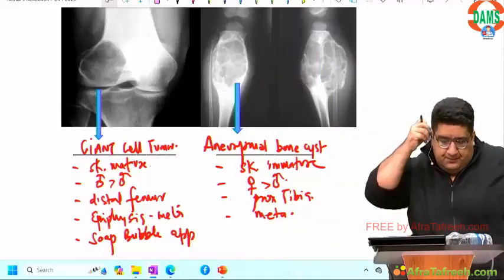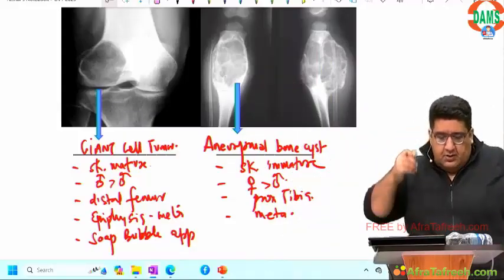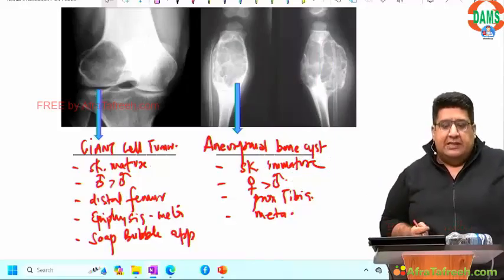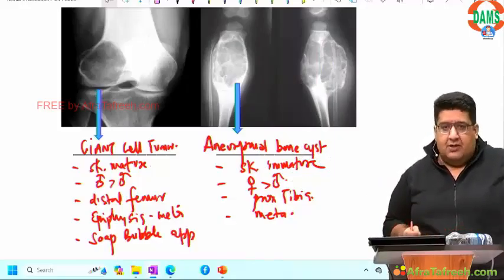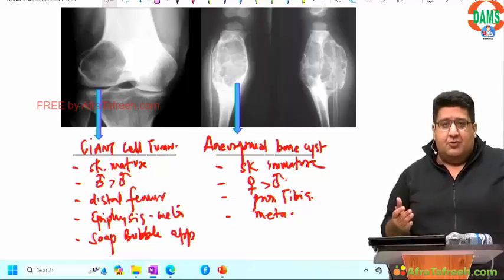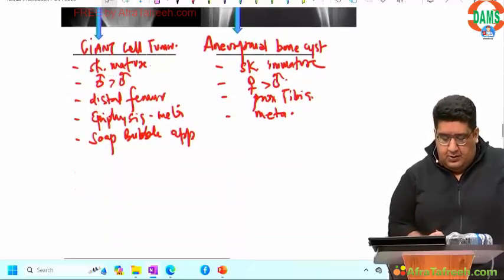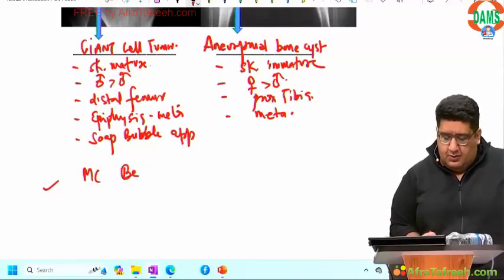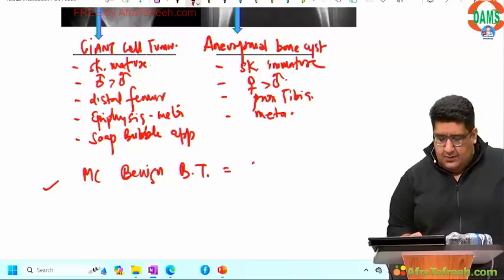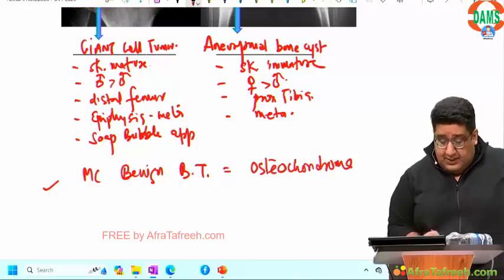Done? Most common benign bone tumor is neither chondroblastoma nor enchondroma, it is osteochondroma, but that's not a true bone tumor. So most common true benign bone tumor, osteoid osteoma. So always remember, most common benign bone tumor, osteochondroma, but that's not a true bone tumor.